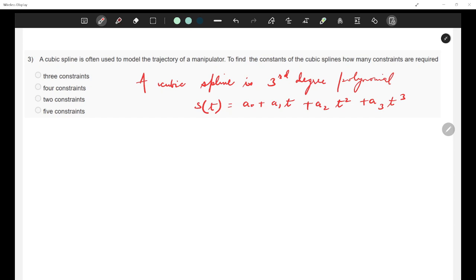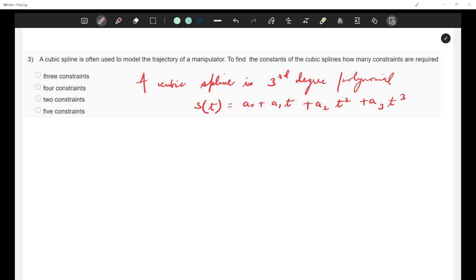So, how many unknowns are there? Can anyone answer this question? If it is a cubic spline and I have this equation of the form, how many unknowns are there? And there is some reason why we go for modeling the trajectory of a manipulator using cubic splines, but that is another story. Before that, okay, I'll give you the answer.